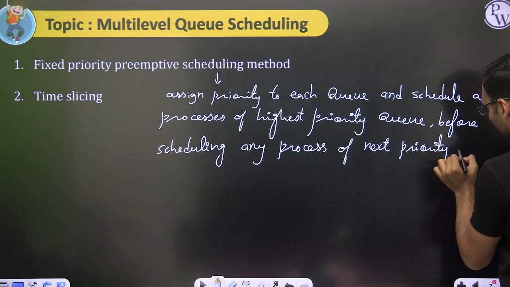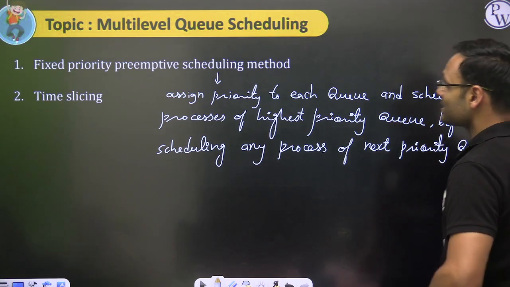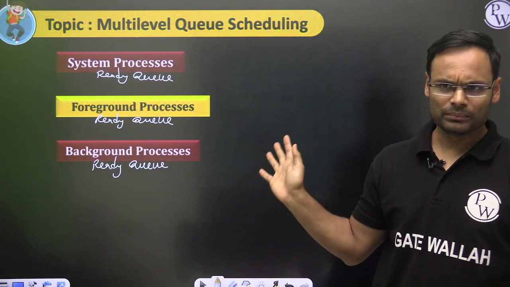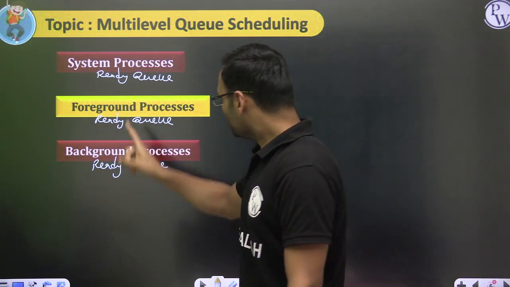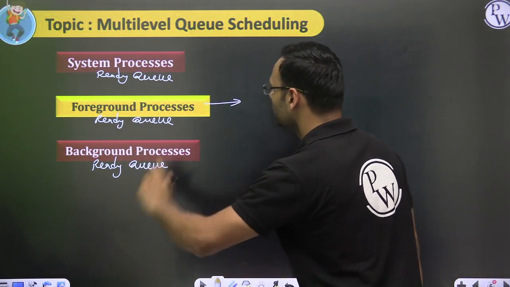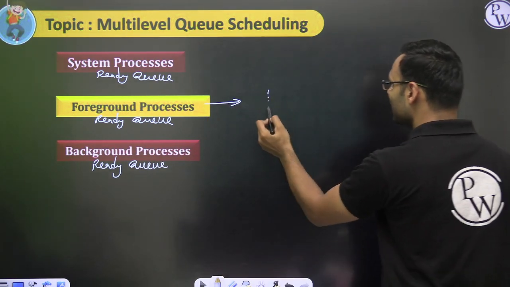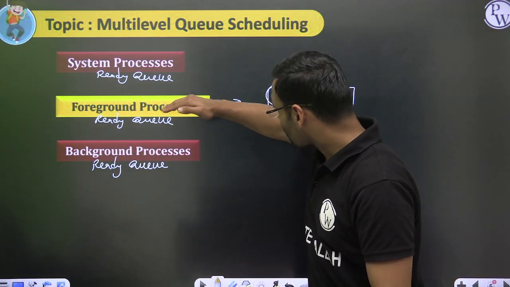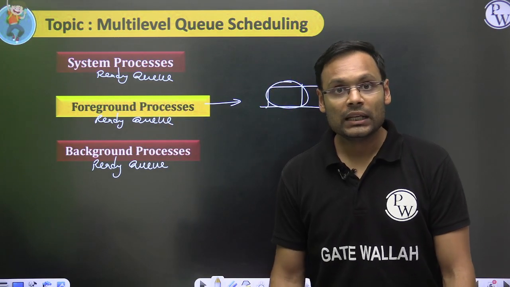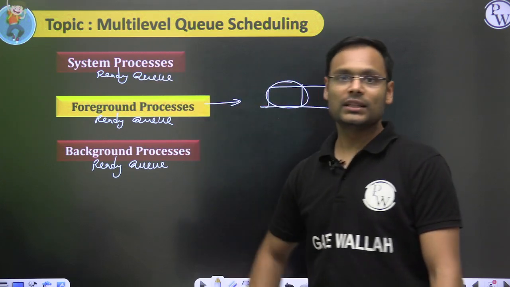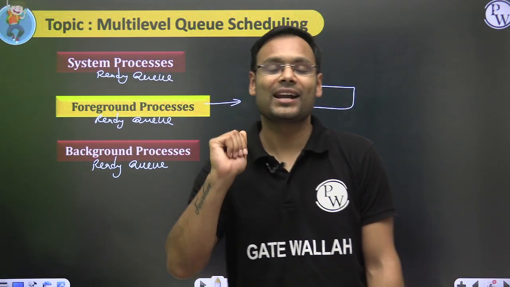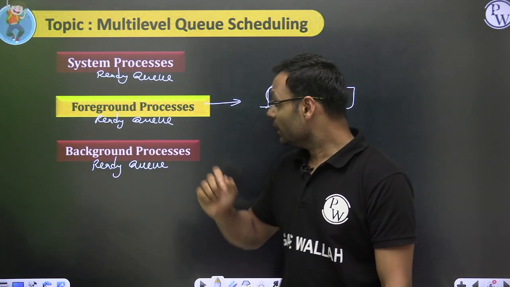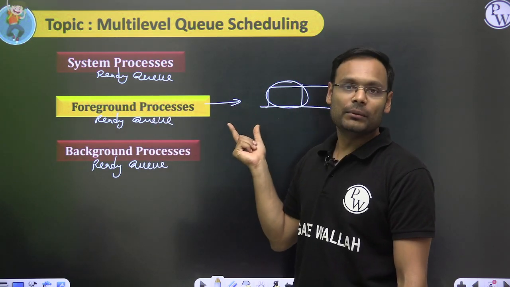Now, in this case, let's say system processes, two processes are there. One by one, you have to run them based on whatever algorithm. Now, one process is there in the foreground queue. That process is currently running. While running the process of queue number 2, let's say any new process arrives in queue number 1, which is the higher priority queue. What happens? Preemption. This particular queue's process will be preempted.